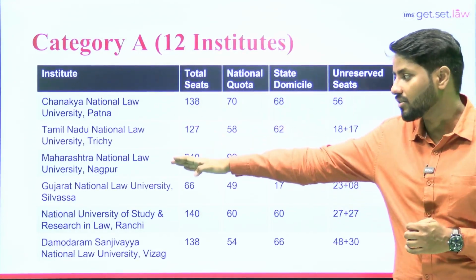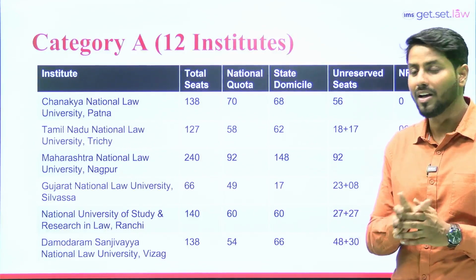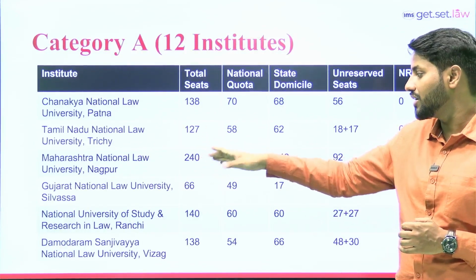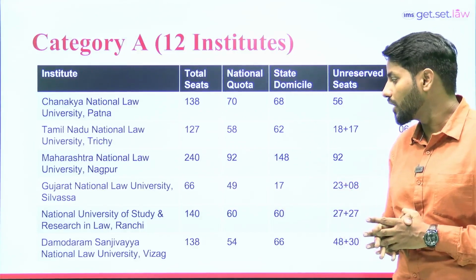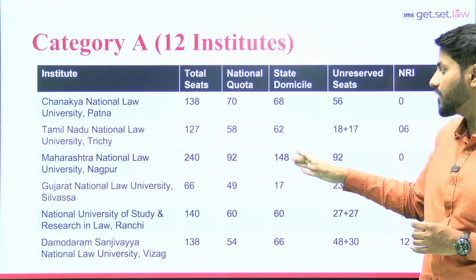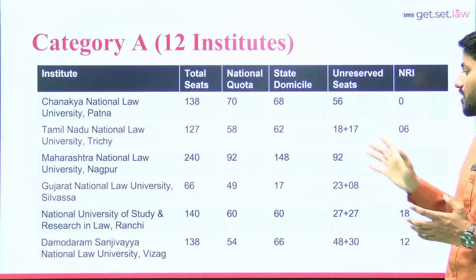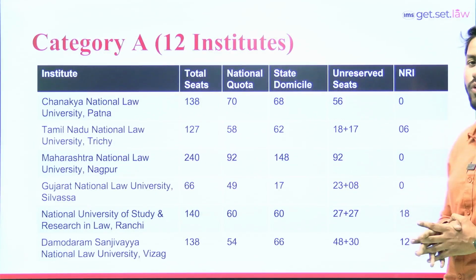When we talk about next, that is Maharashtra National Law University, but in Nagpur. So in total they are offering 240 seats. Out of 240 seats, 92 seats for national quota, that is all India candidate students, 148 for state domicile. Out of 92, everything is reserved for unreserved category students, and 0 seats for NRI student.